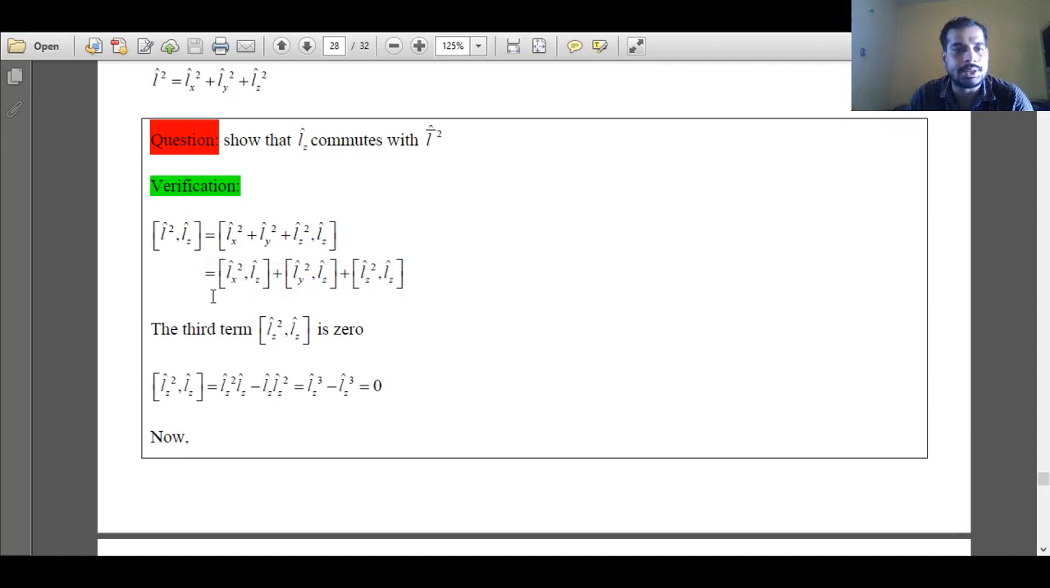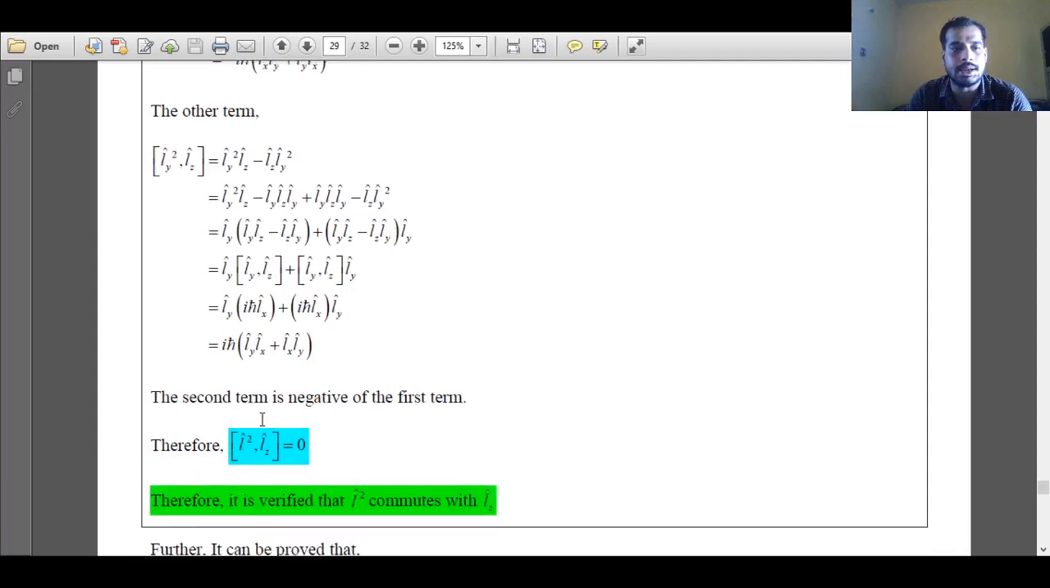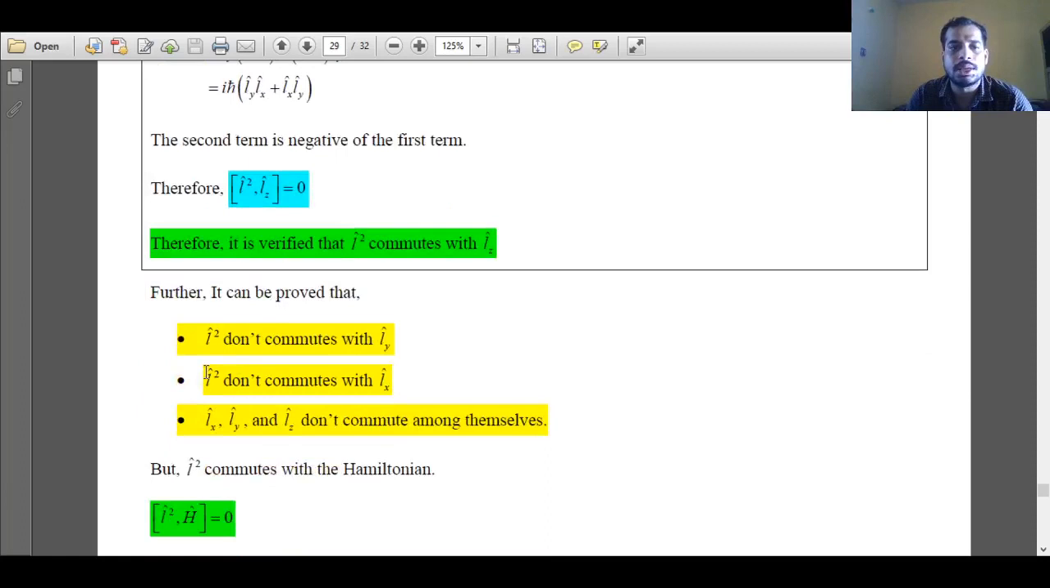So what is the final result? The final result is 0, meaning the commutator of L square and Lz is equal to 0. The first term and second term are exact opposites of each other and cancel out, and the third term is 0. So what can I say? I can say that L square, the square of angular momentum, and Lz, the component of angular momentum along z direction, commute with each other. This means we can find out their values simultaneously.